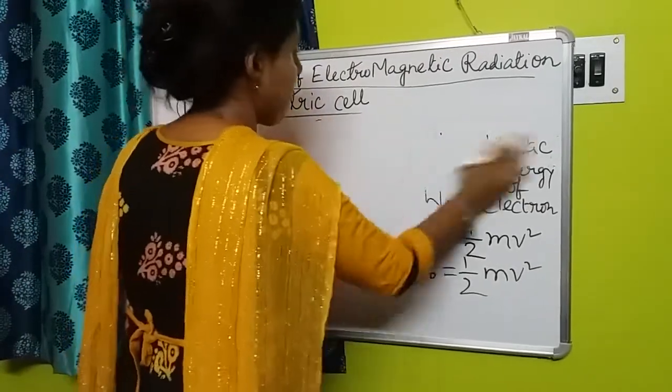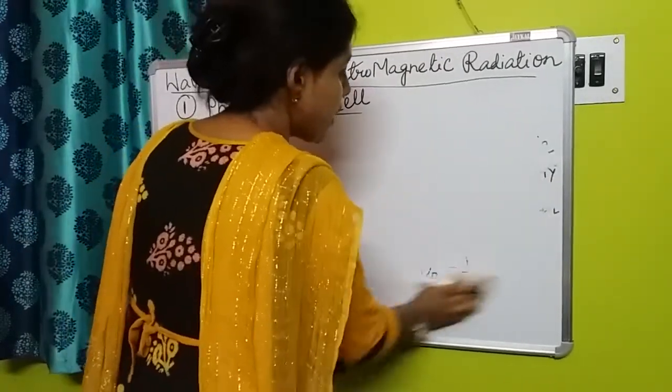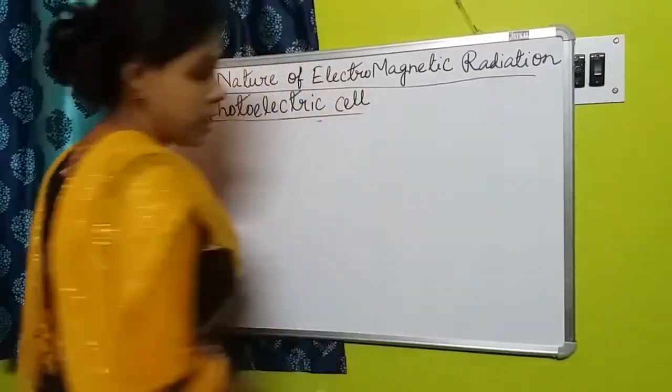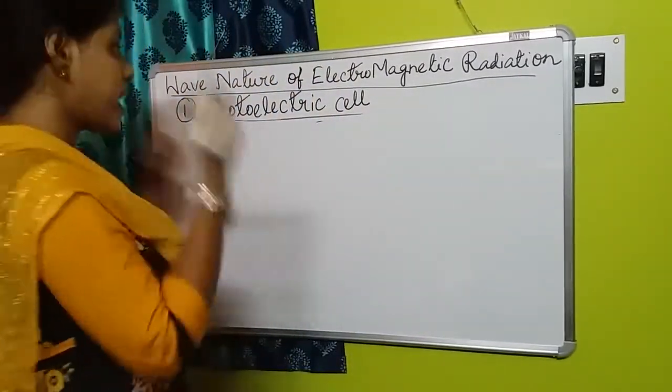So from here, we could see 4 observations that are as follows.